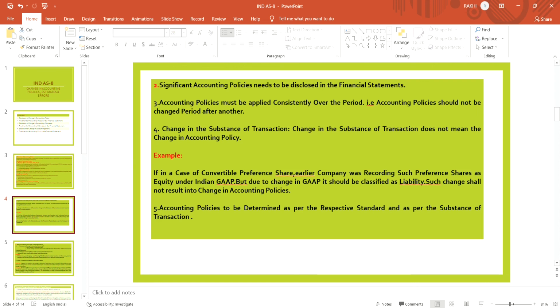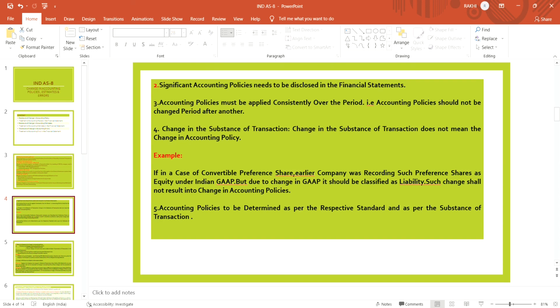It is a change due to the classification of head, and a change in classification of head does not result in a change in policies.